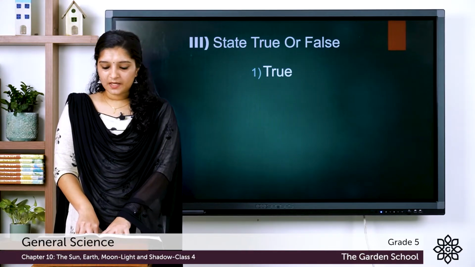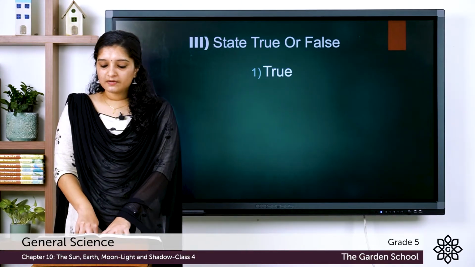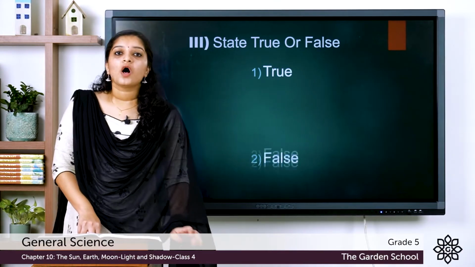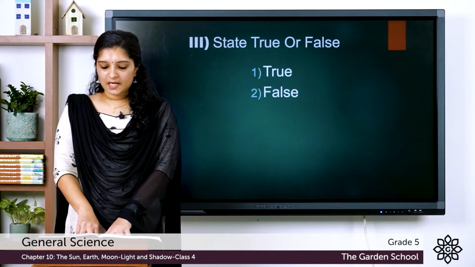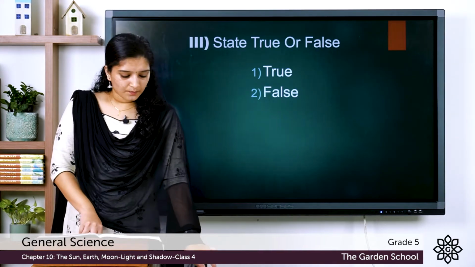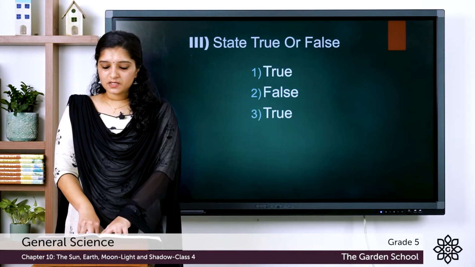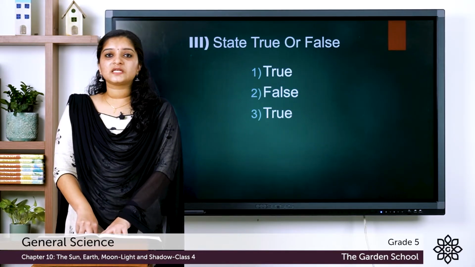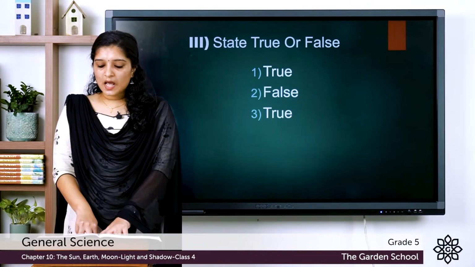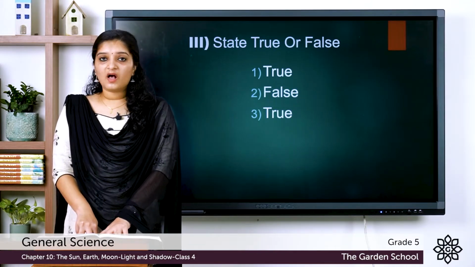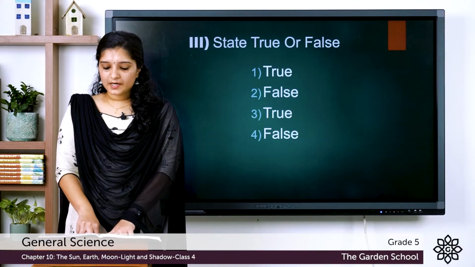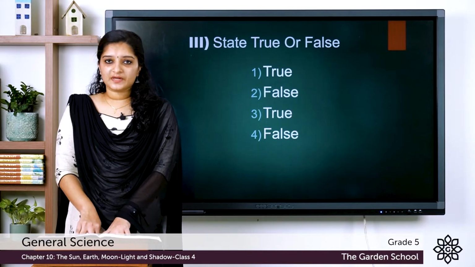The second statement, an object which does not let light pass through, it is called a transparent object. The statement is false. The third statement, opaque objects form shadows. The answer is true. The given statement is true, that is, the opaque objects form shadows. The fourth statement, a total solar eclipse lasts for 7 hours. The answer is false. A total solar eclipse does not last for 7 hours.